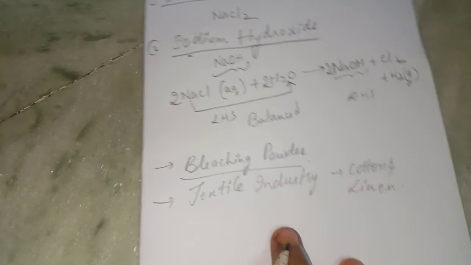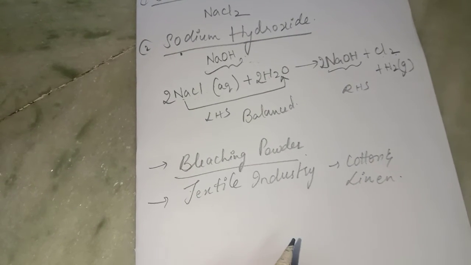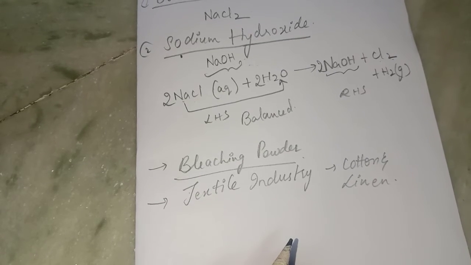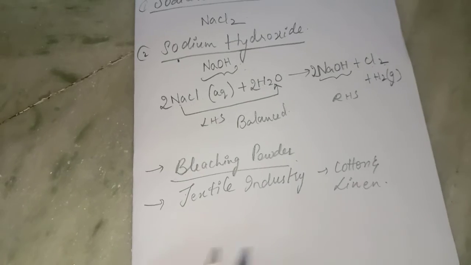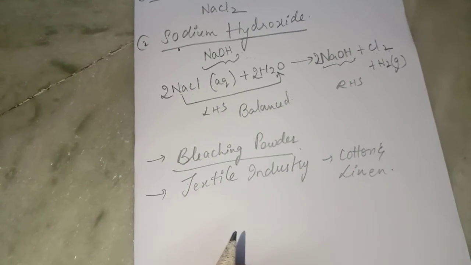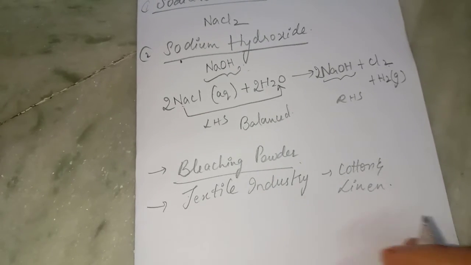It is also used for bleaching wood pulp in paper factories, for bleaching washed clothes in laundries, as an oxidizing agent in many chemical industries, and for disinfecting drinking water to make it free of germs. These are some uses of bleaching powder.